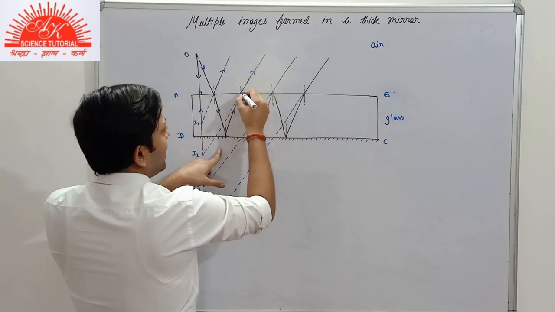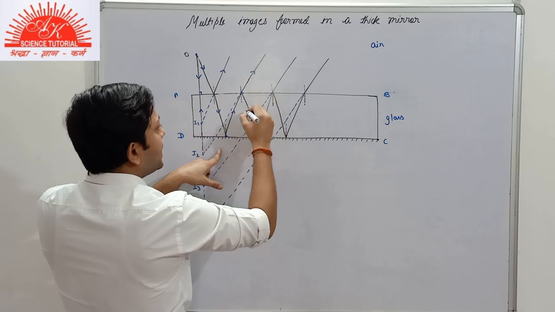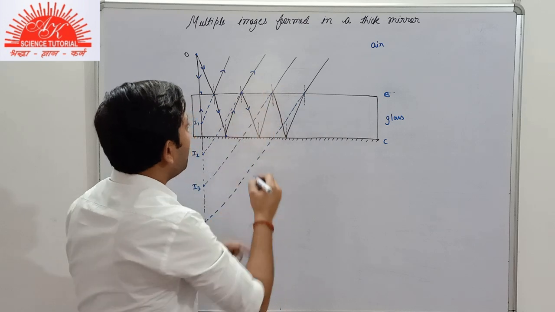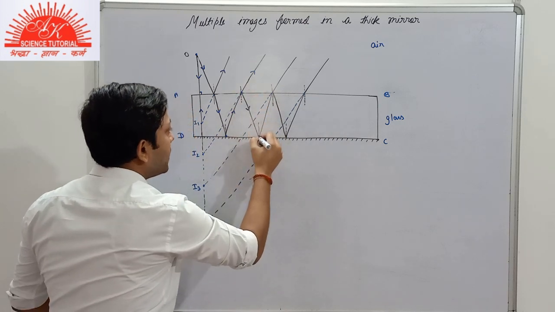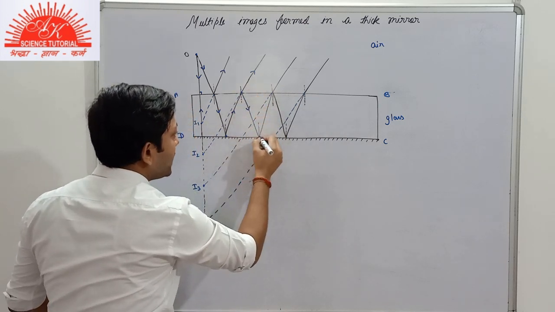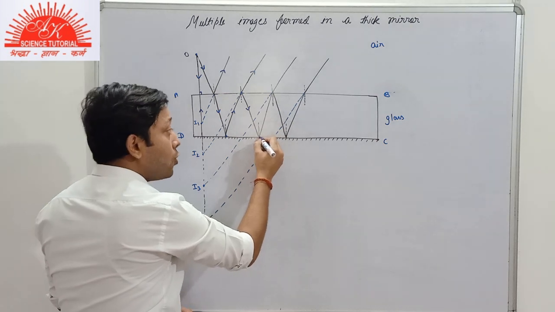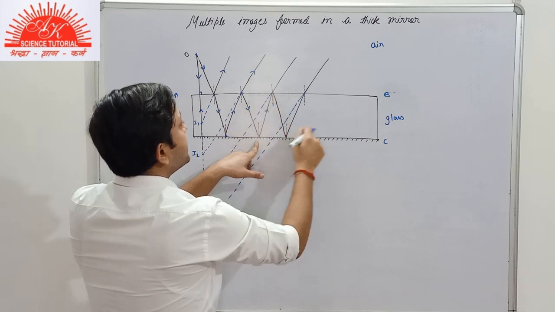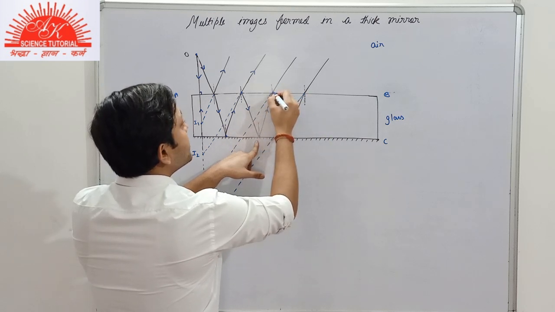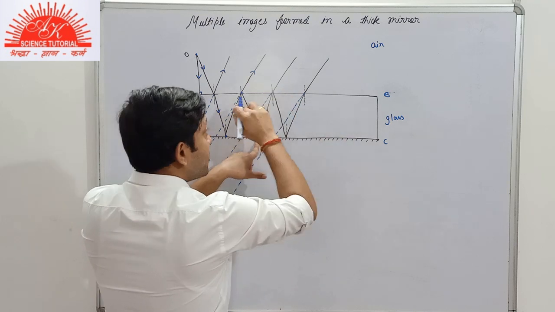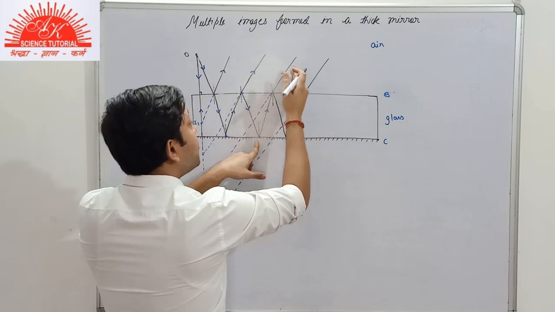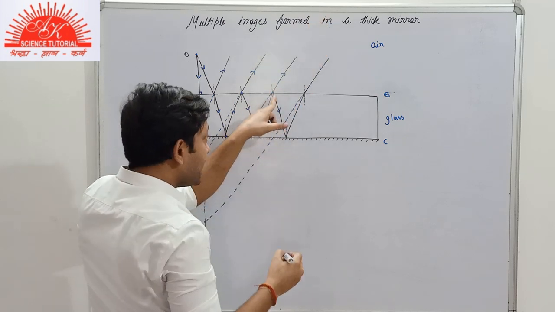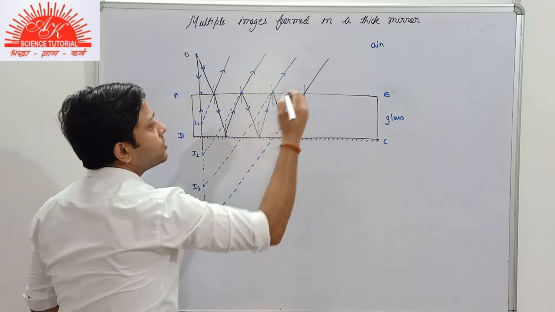And a small part of the light ray will be reflected back in the same medium, that is inside the thick plane mirror only. As the reflected ray strikes the surface CD, again strong reflection will take place and it will be reflected back in the same medium. Now it strikes the surface AB, again the surface is transparent, so most part of the light ray will be refracted, and some part of the light ray will be reflected again in the same medium. Now this process continues.